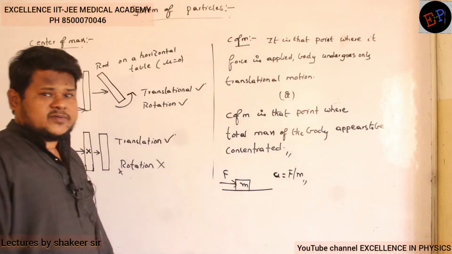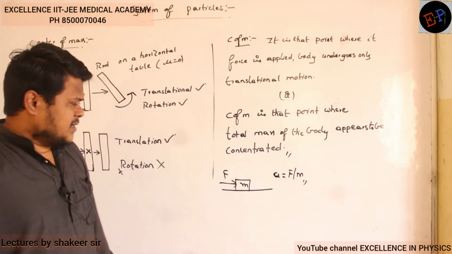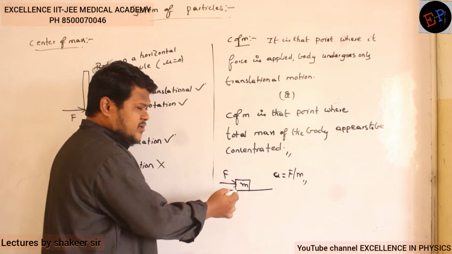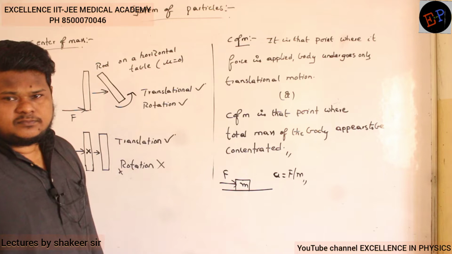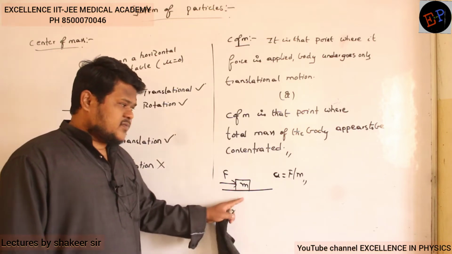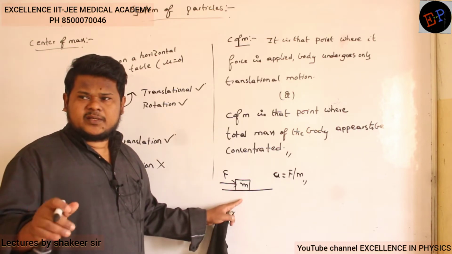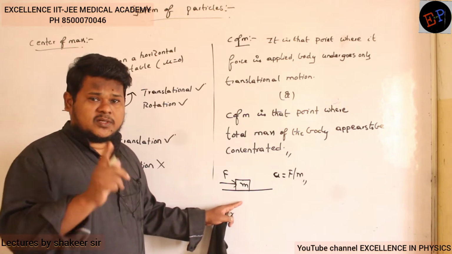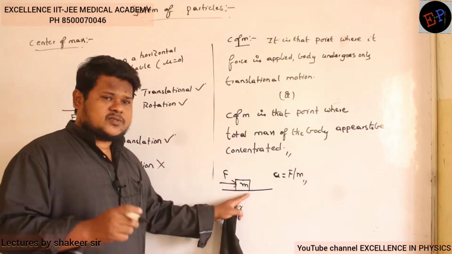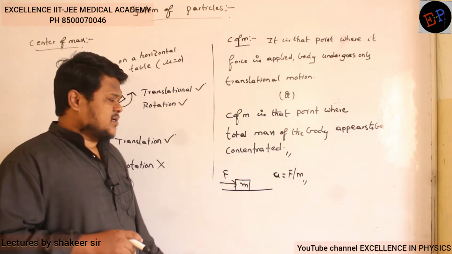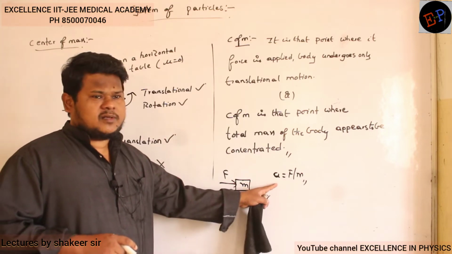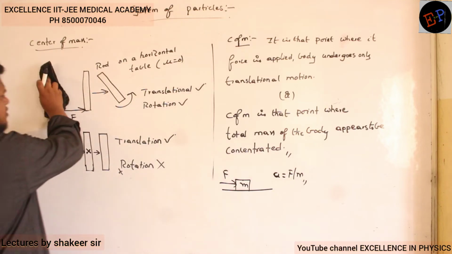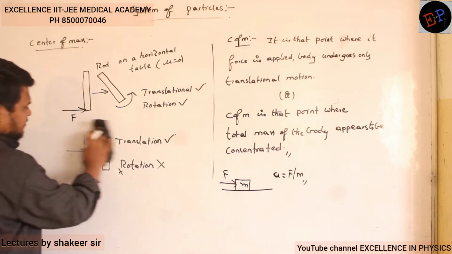In all of Newton's laws of motion, every mass we are taking to be a point mass only. So Newton's laws can be applied in translational motion only if we consider masses to be point masses. Then only we have calculated acceleration in linear motion as a equals F by m.